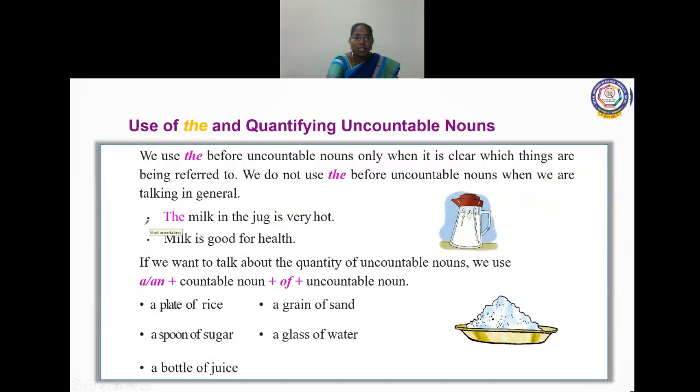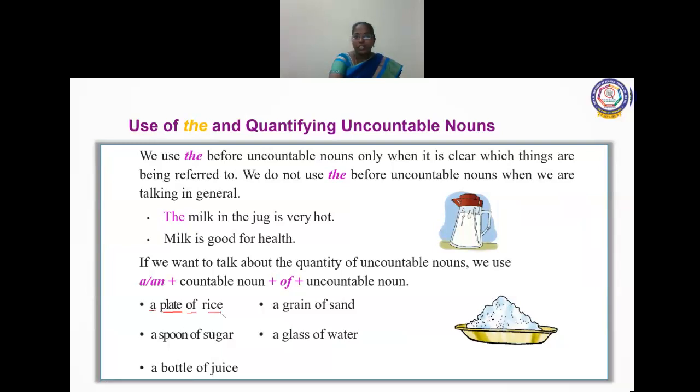We are using the article a. Then plate is a countable noun, plus of. Then rice is an uncountable noun. So a plate of rice means we can use this for measuring something.